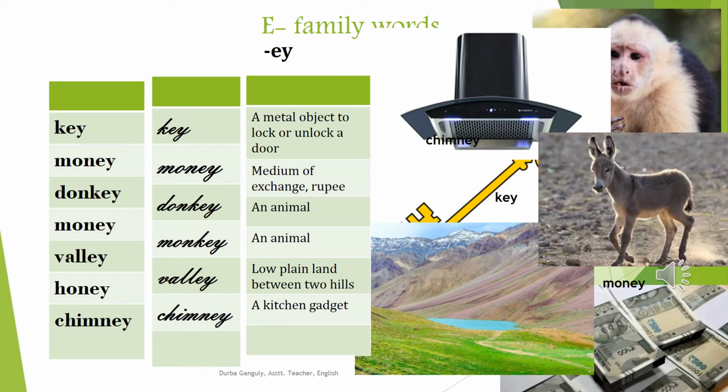Key, we use it to open our door. Money we all need, and that's why we all know that money in India is rupees. You can see so much money. Donkey is an ass. Monkey, look there, a cute monkey is there. Valley, you know what is valley? Valley is actually a beautiful plain land between 2 mountains. And chimney, there is a picture of chimney. Look at it and identify the chimney.